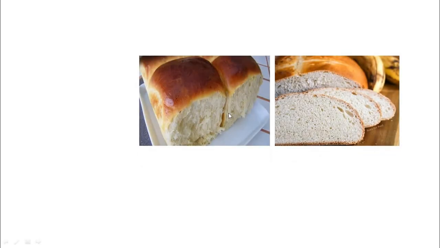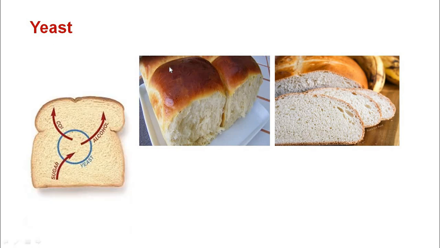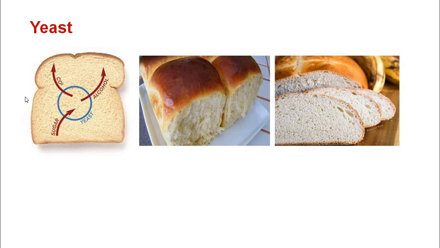Now see, this is a piece of bread. As you can see, the pieces of bread are very porous and there are many holes in it. Do you know what makes it? The yeast makes it. How? Well, the sugar molecule present in the batter of bread gets converted into alcohol, and carbon dioxide is released. So yeast does anaerobic respiration here.